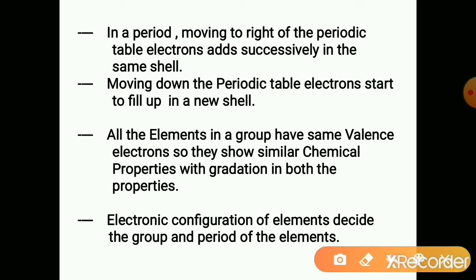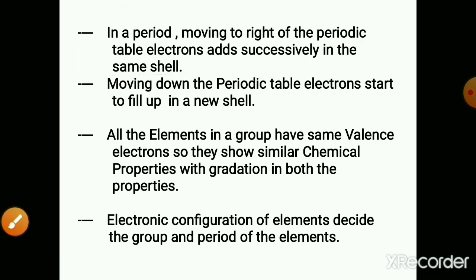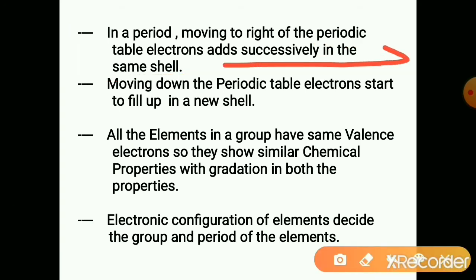Let us see about some characteristics of this periodic table. In a period, moving to the right, electrons add successively in the same shell.